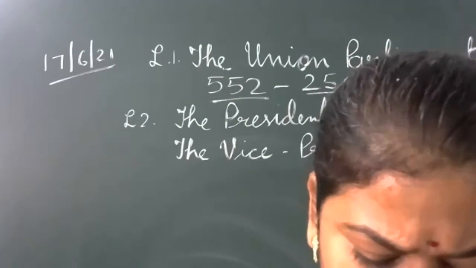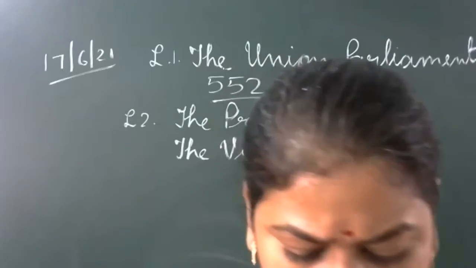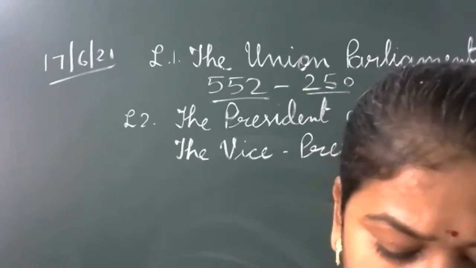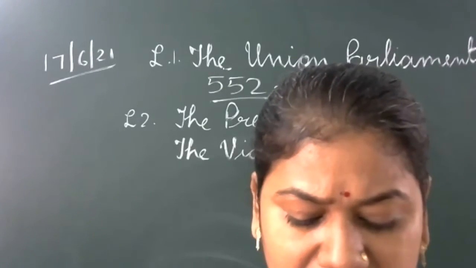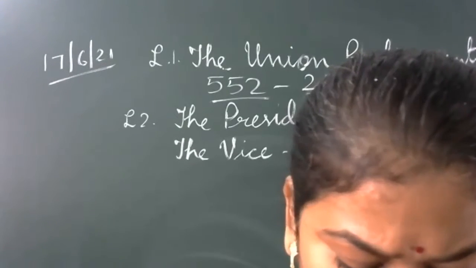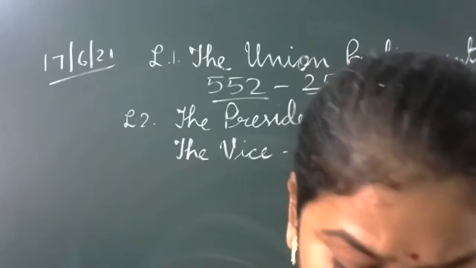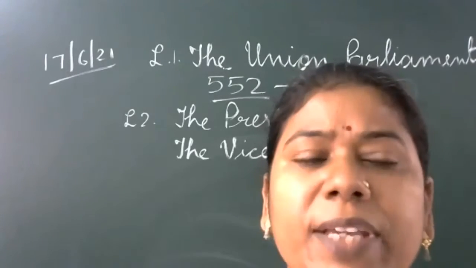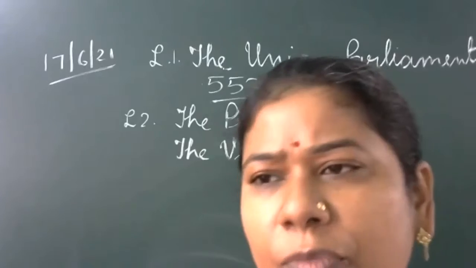In the first paragraph and second paragraph, it is given here: the executive power of the Indian Union is vested in the President. He exercises this power either directly or through officers of the Union who are his subordinates. According to the Constitution, he is the Head of the State and Supreme Commander of the Defense Forces of India.